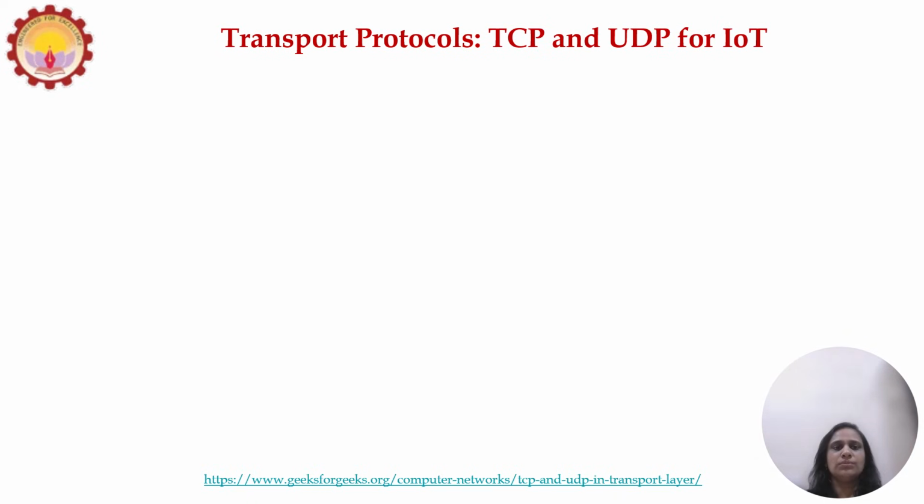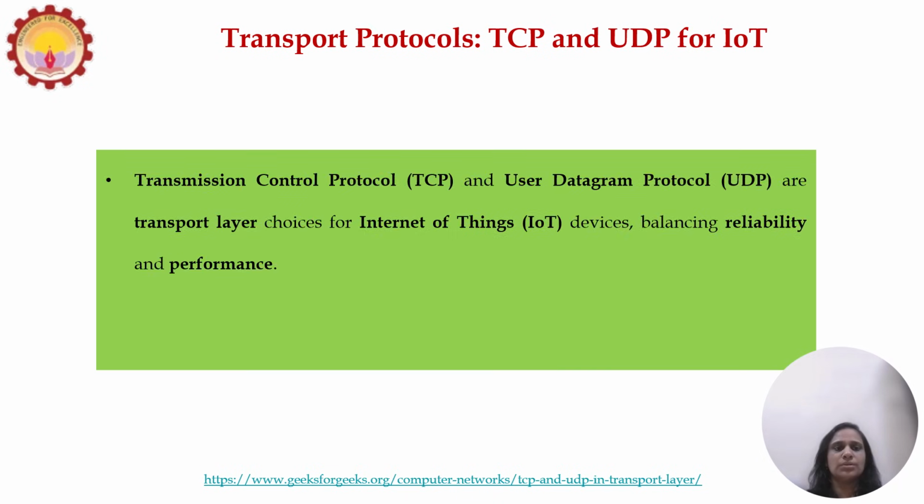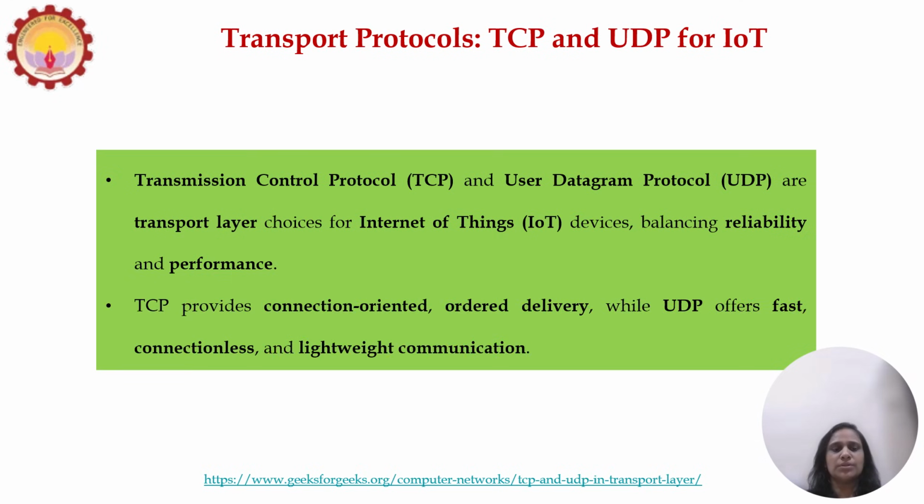Hello students, today we discuss transport protocols, that is TCP and UDP for IoT. TCP is the Transmission Control Protocol and UDP is the User Datagram Protocol, and they are the transport layer choices for the Internet of Things, balancing reliability and performance. TCP provides connection-oriented, ordered delivery, while UDP offers fast, connectionless and lightweight communication.